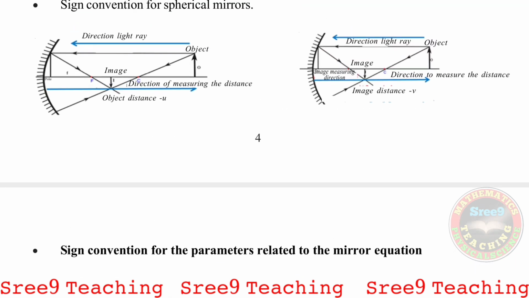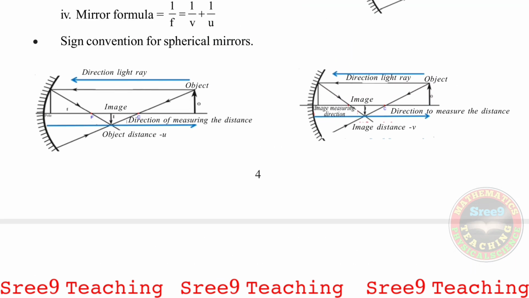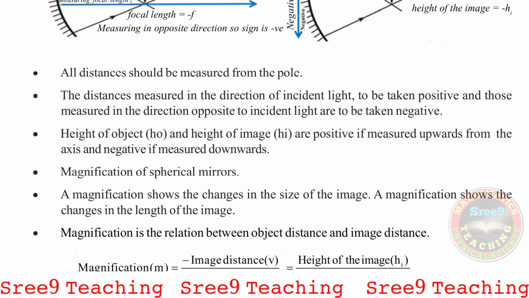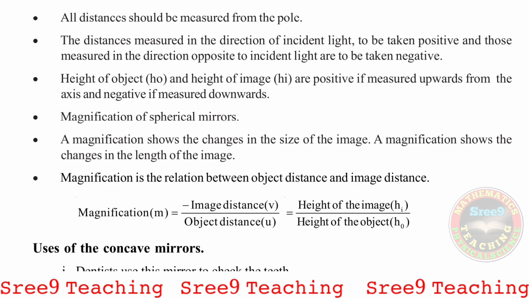Now the sign convention for spherical mirrors, very important. First point, all the distances are measured from the pole of the mirror. Second point, the distances measured in the direction of the incident light are taken as positive, and those measured in the direction opposite to the incident light are taken as negative.